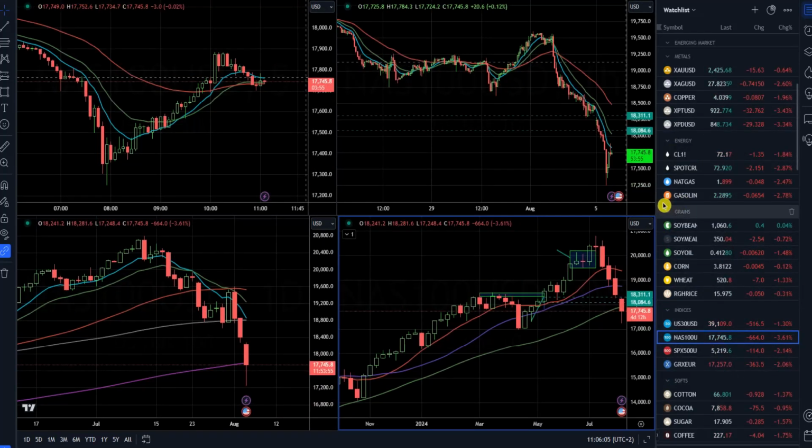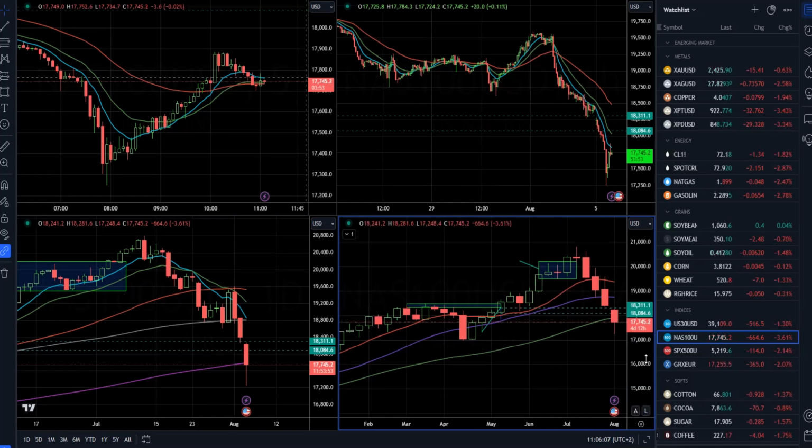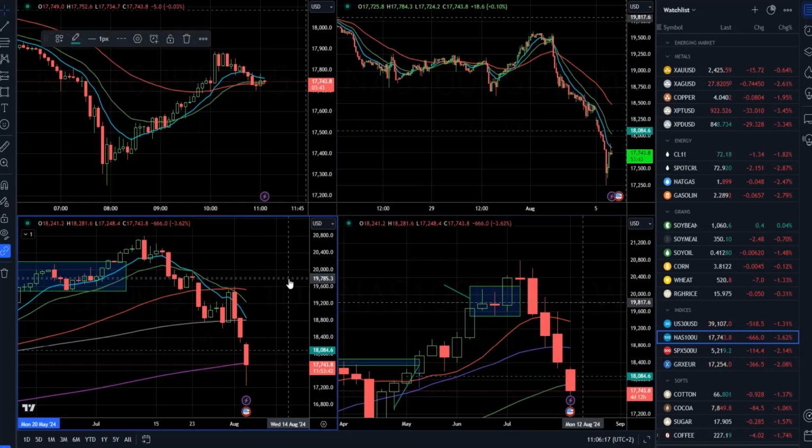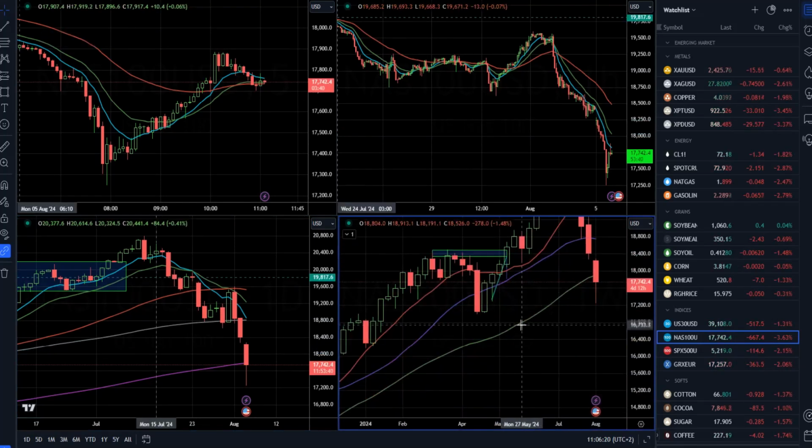The NASDAQ 100, quite a big sell-off. Everything started, if you go to the weekly time frame, there was a breakout with a doji candle, and then the lower high and lower low. And since then, the market is just trading lower with the lower highs and lower lows on the daily time frame. Still, the next pivot level is this low from mid-April this year, so it's around 17,050 mark.